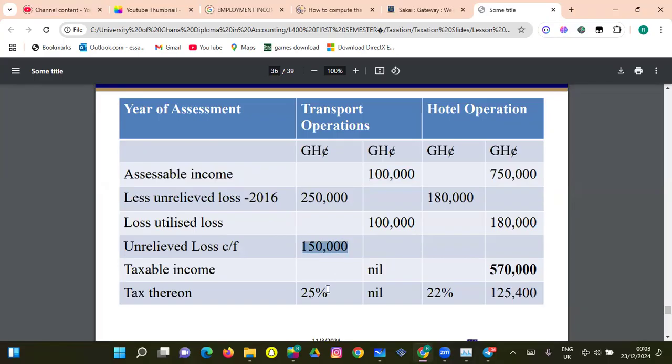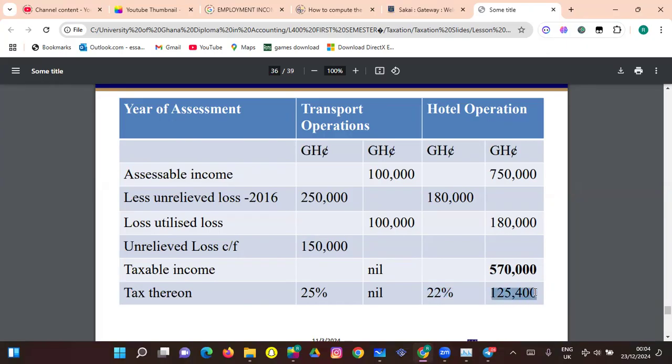So loss cannot be taxed, right? So that's it here, nil. Then now this is the profit made this year on the hotel operation. This is the loss for last year. They subtract it, they come and get the 570,000. Then they will apply the tax rate of 22% on it. Then they get their tax.